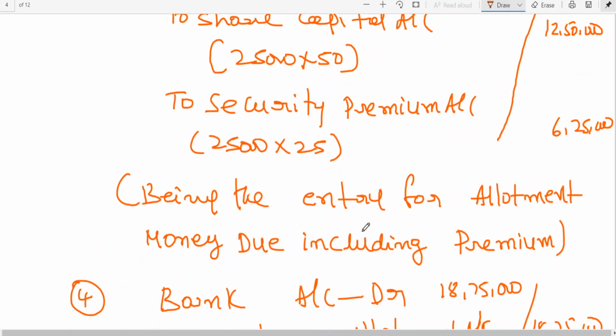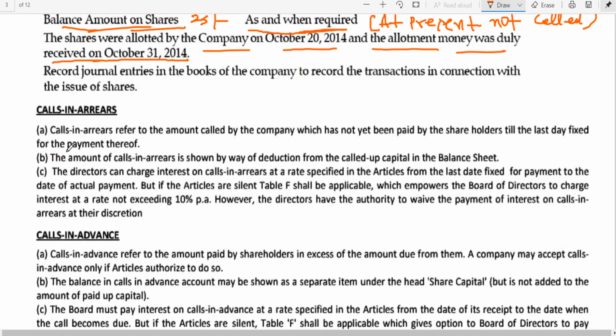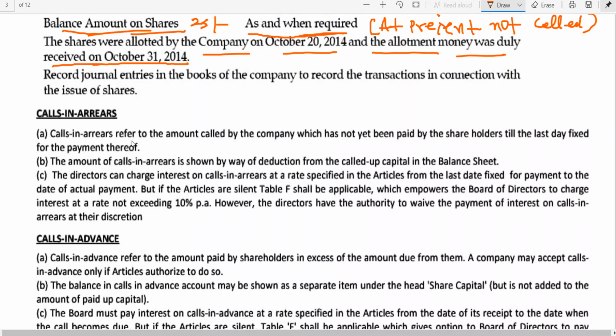Okay. So now today, before I take the next problem, let me explain briefly about calls in arrears. See, what is calls in arrears? It refers to the amount called by the company which has not yet been paid by the shareholders till the last day fixed for the payment thereof. Generally, after making the allotment or call money, any shareholder who has failed to make the payment, such amount is called as calls in arrears.